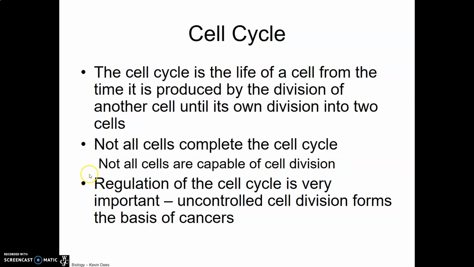Now, cell division and its proper regulation is also very important because tissues that do reproduce themselves can't do this in an uncontrolled fashion. So as we'll see at the end of this chapter, there are special regulation mechanisms to prevent uncontrolled cell division. And uncontrolled cell division is what forms the basis of most cancerous diseases.